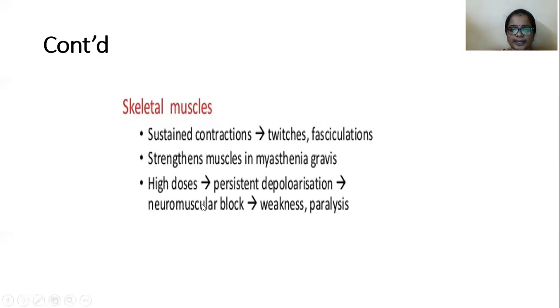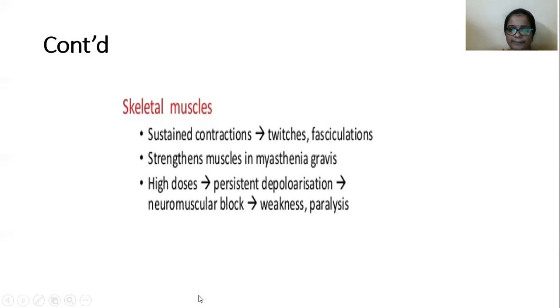And high doses of these anticholinesterase drugs cause persistent depolarization. As a result of persistent depolarization, the resistance increases at the receptor region. So that's why there is a blockade of transmission from neuron to muscle, nothing but a blockade of neuromuscular transmission.